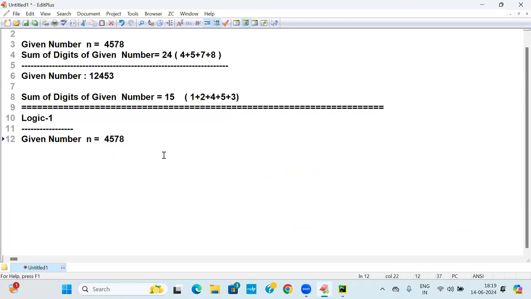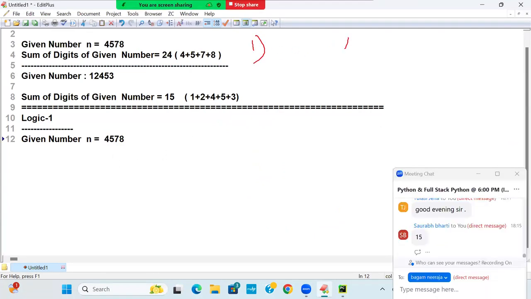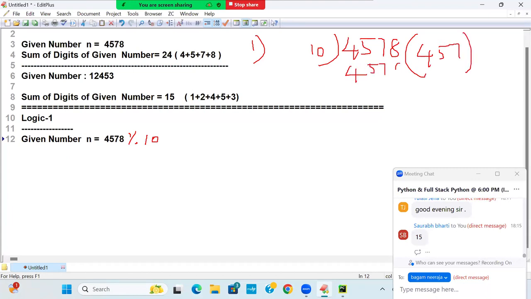So how am I going to do this process? First step: you see 4, 5, 7, 8. I want to get the number 8. Which logic will I apply? I will take the percentage of 10. Percentage of 10 of 457, 4578, what is the answer now? 8. So I will take the 8. So I'm getting the digit, or not? This is called a digit.